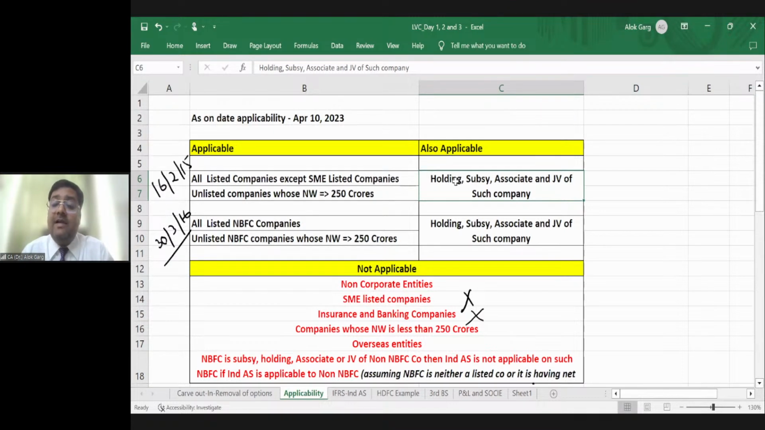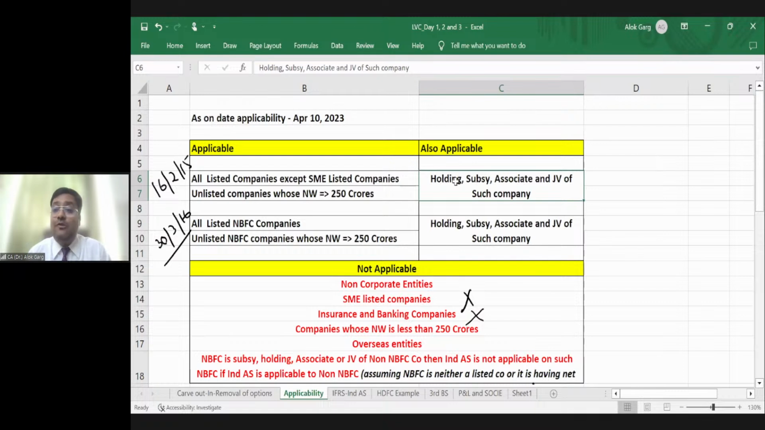Sir, for example, Reliance. Reliance is a big company, Reliance Industries Limited. When we read the annual report of Reliance Industries Limited, there are 17-18 pages of related party disclosures. A lot of entities are subsidiary, joint venture, associate of Reliance. Sir, if Ind AS is applicable on one company, whether it will be applicable to the entire group or it will only be applicable to the listed company and unlisted company where net worth is more than 250 crore.